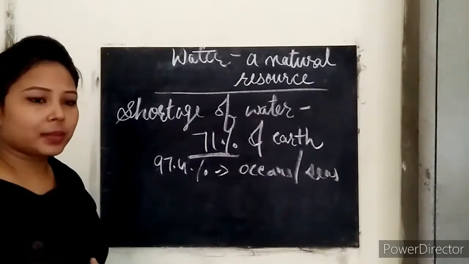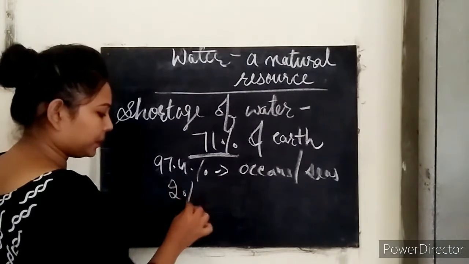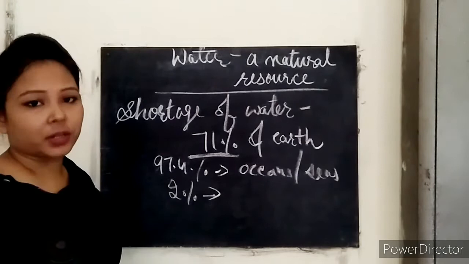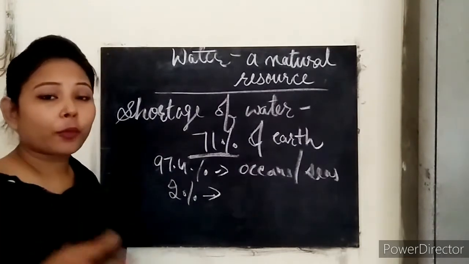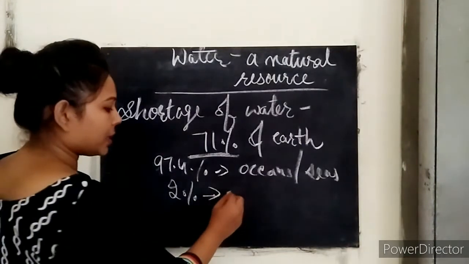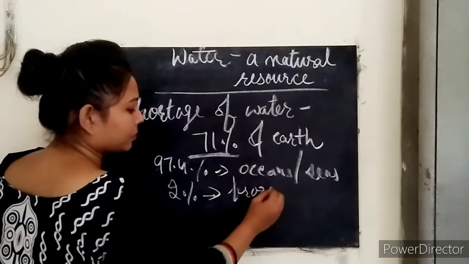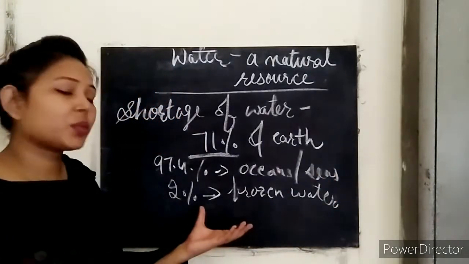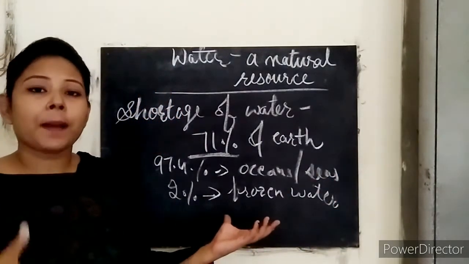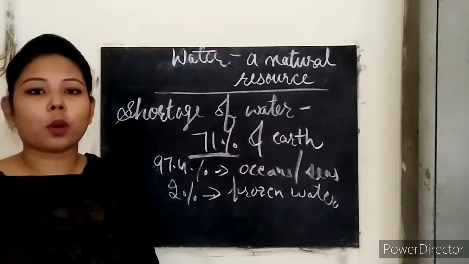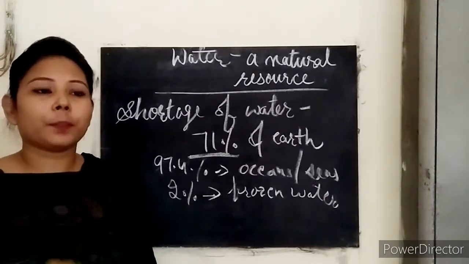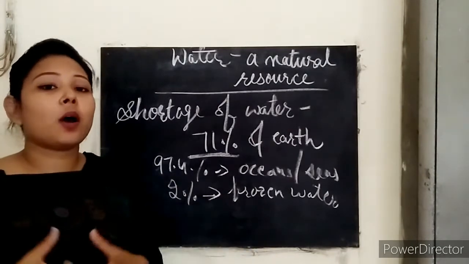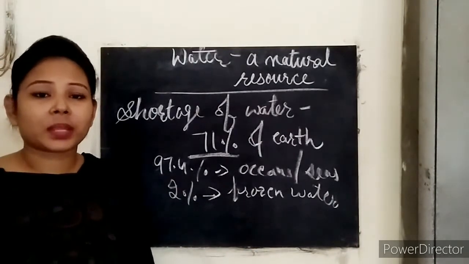So out of 100%, 2% is present on the glaciers, okay, which is in frozen form. So this is frozen water. And this frozen water is fresh in nature, but still it is not available to all. Okay, for example, the people who are not near the glaciers, how will they get water? Clear?